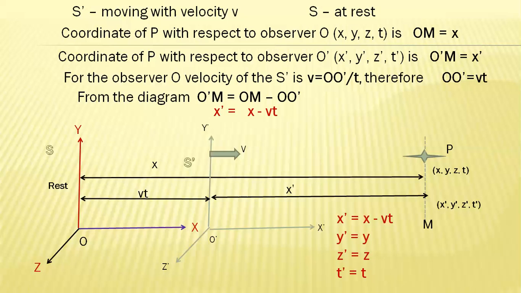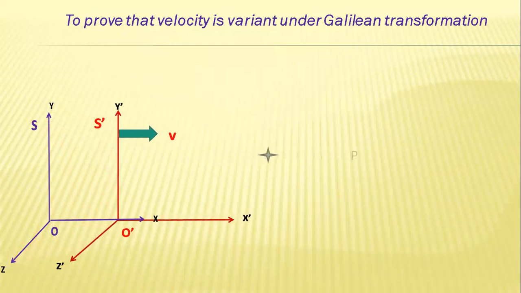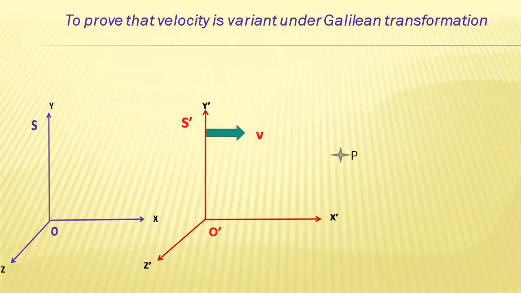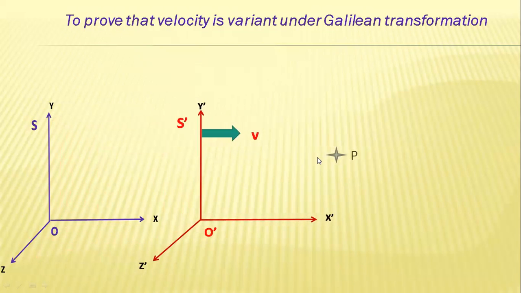Now, this is the Galilean transformation equation. According to the Galilean transformation equation, velocity is a variant quantity. So let us prove that velocity is variant under Galilean transformation. Here you have to take the frame of reference S and frame of reference S dash. S is at rest, S dash is moving with velocity V. Initially, at time t equals 0, both are at the same point. As the time changes, frame of reference S dash is moving, and the object, or the event, is also moving.